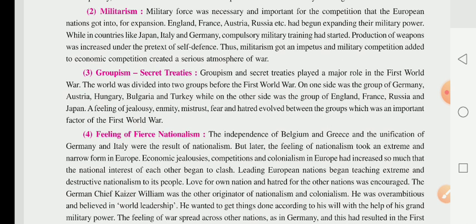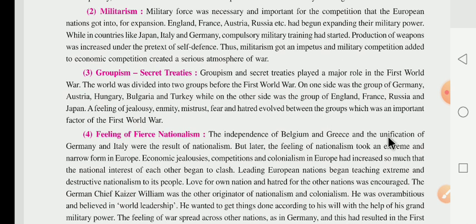That's why it is also one of the factors of the First World War. After that came the feelings of nationalism, the independence of Belgium and Greece, and the unification of Germany and Italy. Now what happened here? Independence of Belgium and Greece, while on another side, unification.